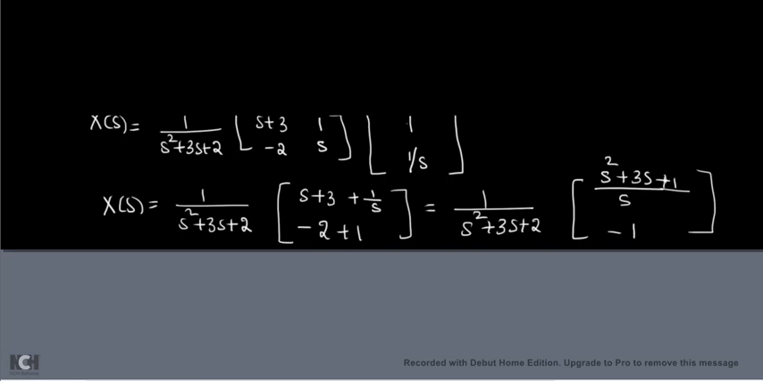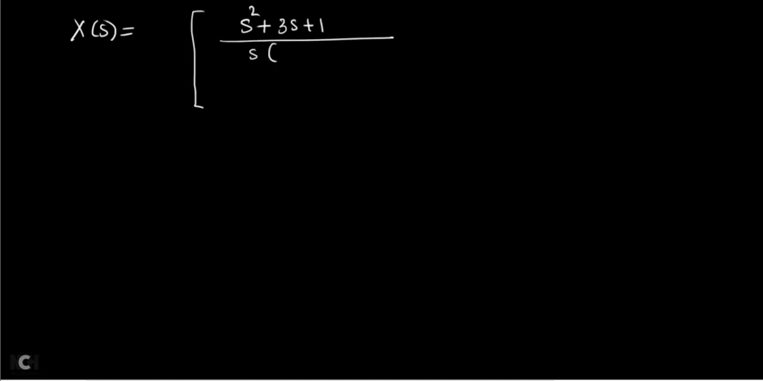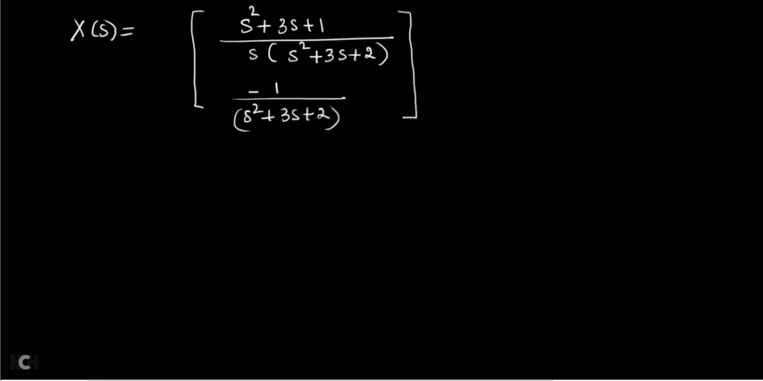Now in the next step, let us take that x of s in the simplified manner. Now take that 1 divided by s square plus 3s plus 2 which was present outside. Now you take that inside. You will get s square plus 3s plus 1 divided by s into s square plus 3s plus 2. Take it inside. Now in the below you get minus 1 divided by s square plus 3s plus 2. This is the matrix you will get.